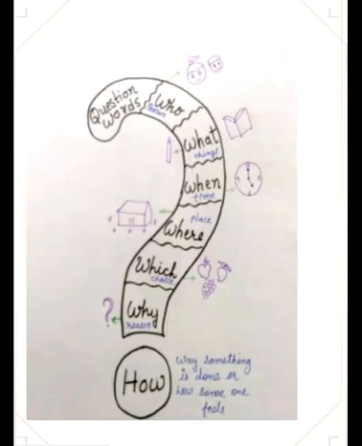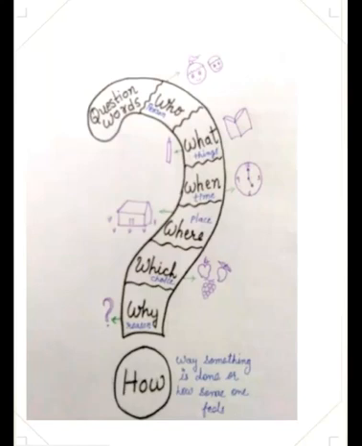When is used when we want to ask about time. When do you go to school? When is your birthday? Where is used to ask about place. Where did you go? Where do you stay? Question word which is used to ask about people and things when there is a choice to make. Which is your favorite fruit?